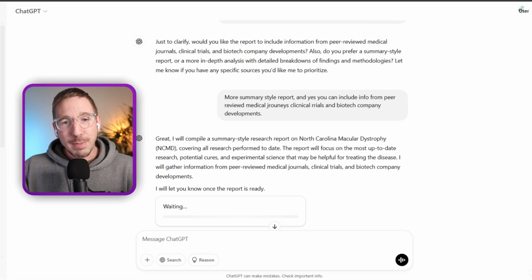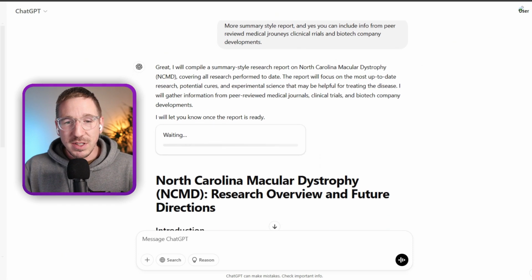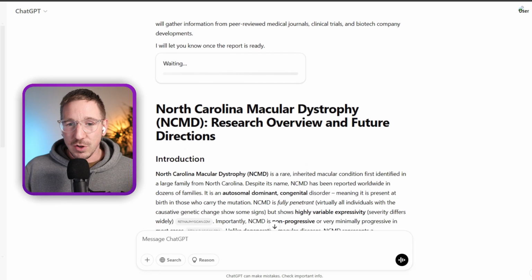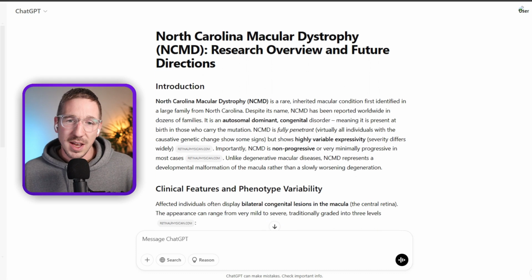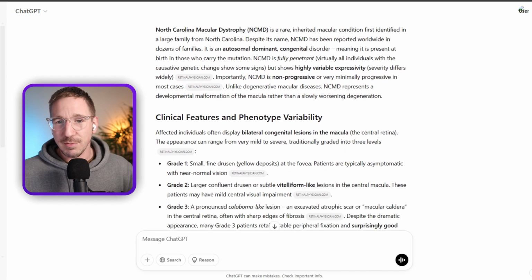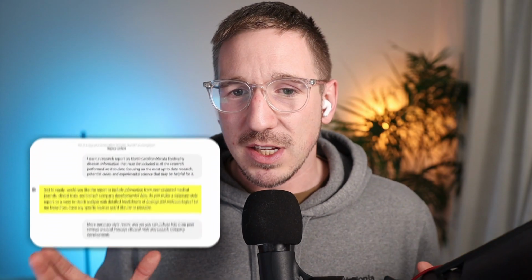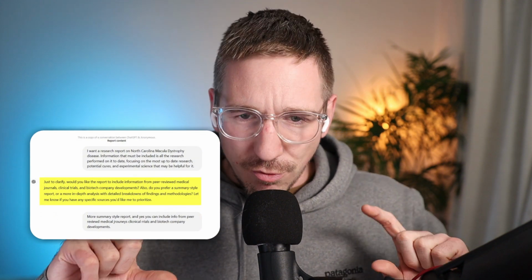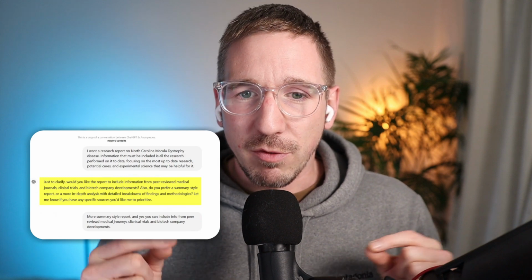Now, the model may ask back some very specific questions. Would you like to focus more on the cures for the disease? Or is there anything you'd like to focus on regarding preventative measures? It might also ask some particular questions around what types of sources you're interested in. So it's going to refine your query a little bit with these back and forth questions.